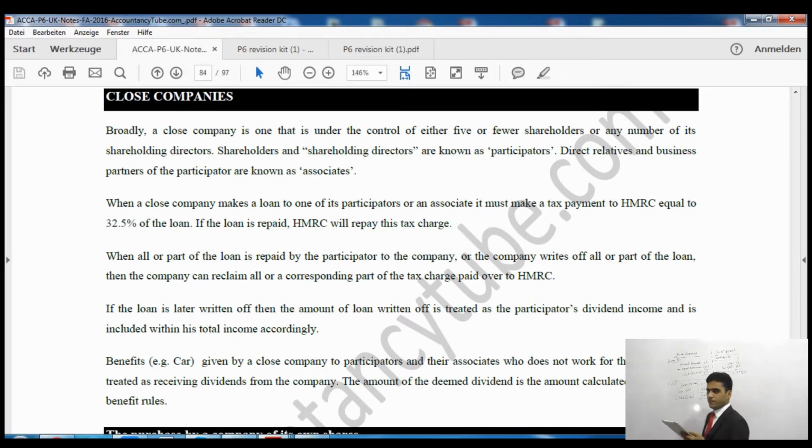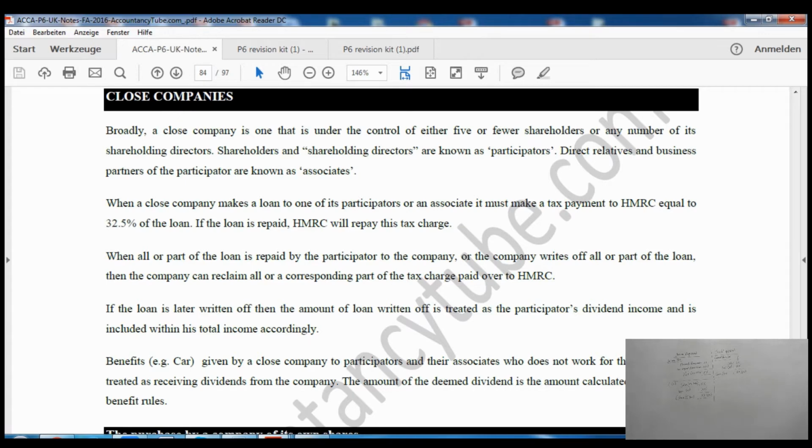Now, when a closed company makes a loan to one of the participators or an associate, then because it is making the loan, the company will have to pay HMRC a penalty of 32.5% of the amount of the loan. This penalty will be paid to HMRC by the company. However, this loan was given to a shareholder, right?